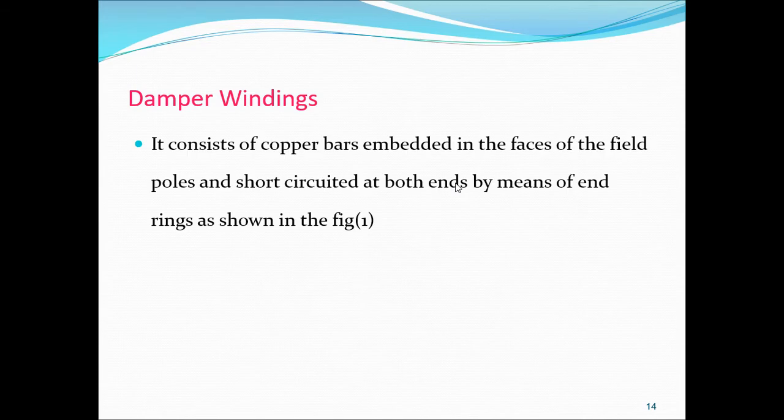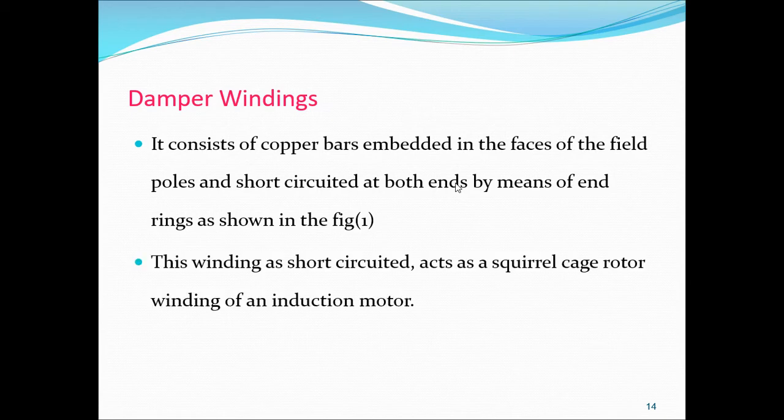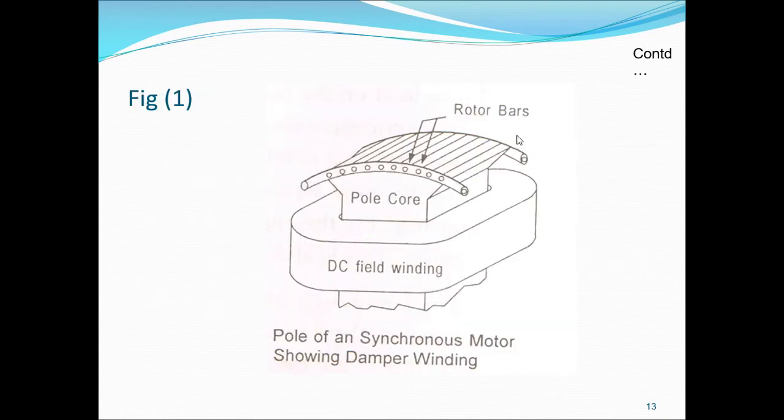So damper winding. How is it there? It consists of copper bars embedded in the faces of the field poles and short circuited at both ends by means of end rings as shown in figure. I will show once again here. This is the rotor face. On this face, it has the rotor bars, and these are short circuited at both ends by using this one and this one, end rings on the pole face.